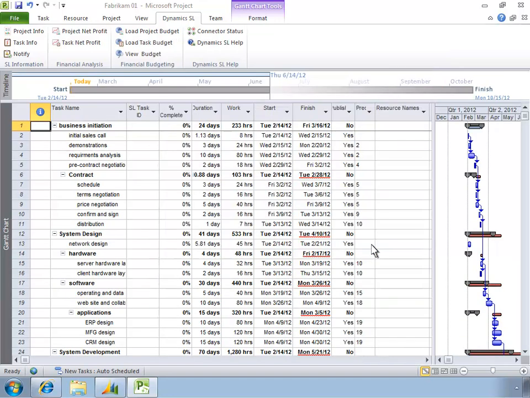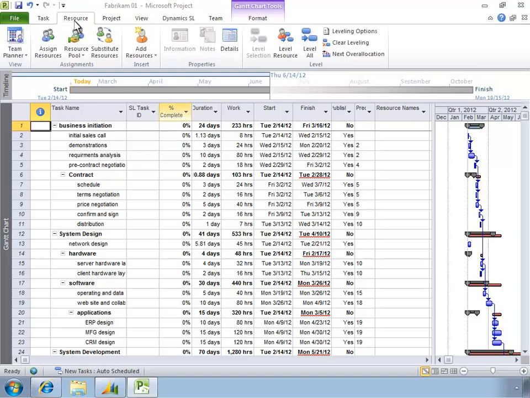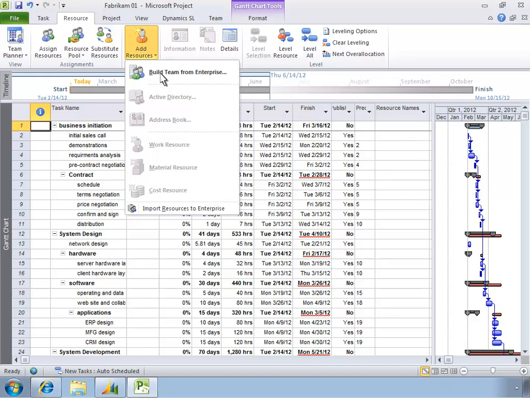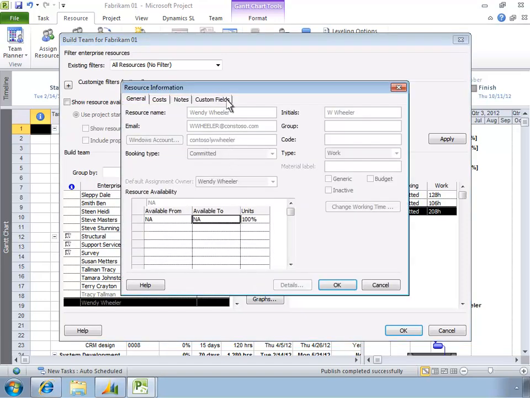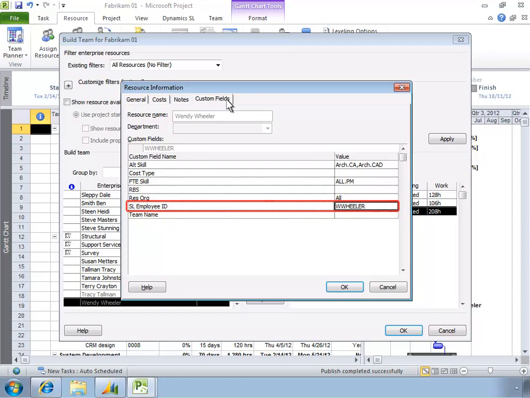Now, Brian will add resources to his project. With the connector, these can include resources from Microsoft Dynamics SL. Having a shared resource pool means that when Brian chooses a resource, he can see prior commitments and resource availability. As you can see, this resource is connected to Microsoft Dynamics SL.